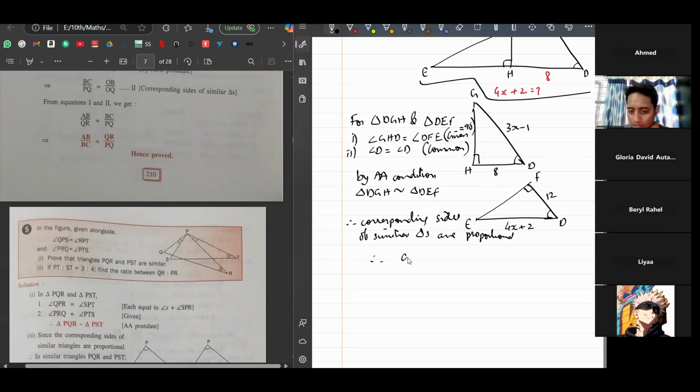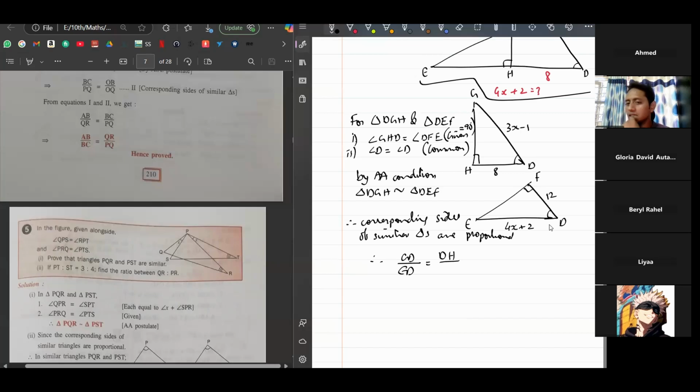GD, which is a corresponding side to GD? ED. Because they are the hypotenuse. Right, see, this is the hypotenuse of this triangle. Also hypotenuse. So those two are corresponding. Next, DH, which is a corresponding side to DH?